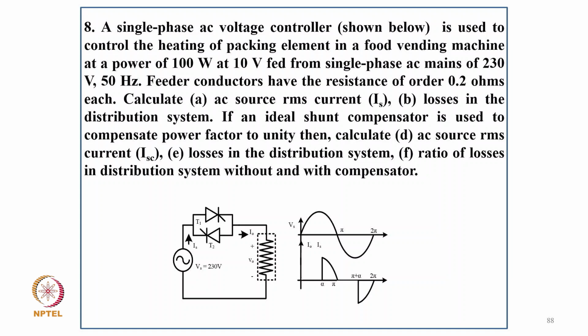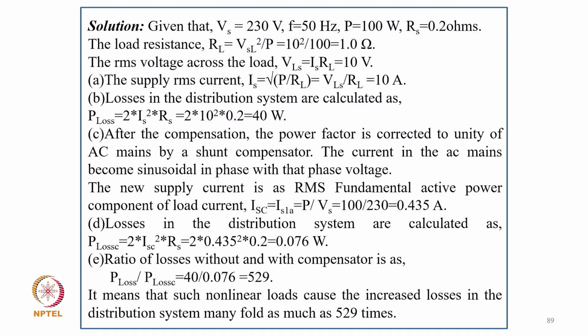and you can see it will be conducting only for a very short period. So for a short period you will have a very large current. You have a load resistance and power and voltage are given, so you can calculate the load resistance, 1 ohm. The RMS voltage across the load will be IS into RL, 10 volt, and the supply RMS current will be IS equal to root of P upon RL, that is 10 ampere. Losses in the distribution system, because the resistance is given: two conductors, 2 IS square RS, that is 2 into 10 square into 0.2, 40 watt. After compensation the power factor is unity, and the current becomes sinusoidal.